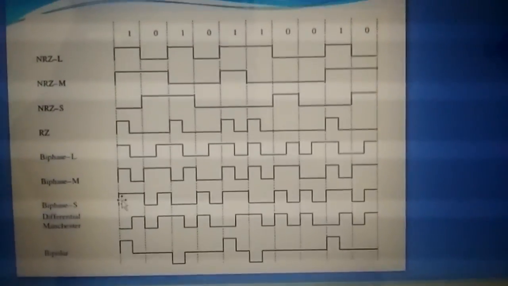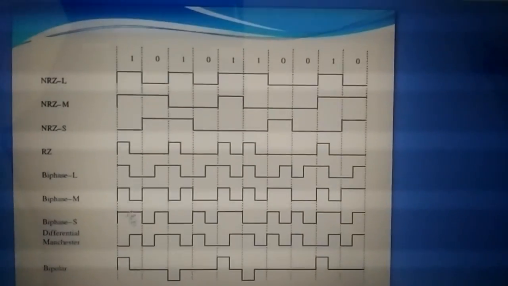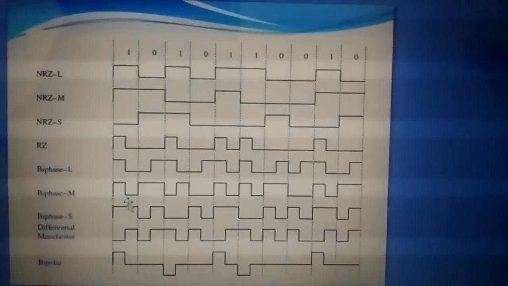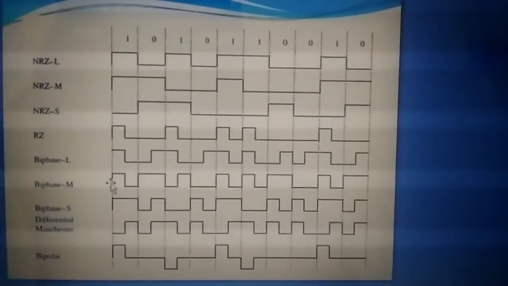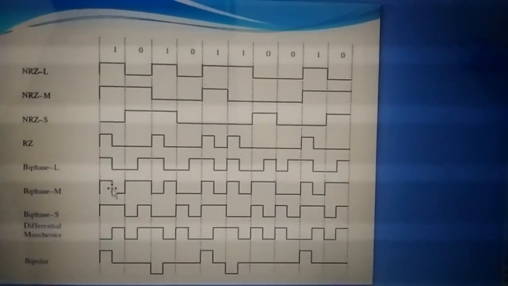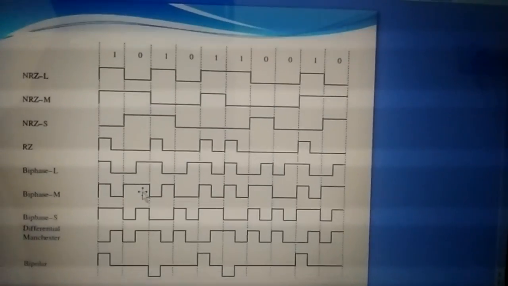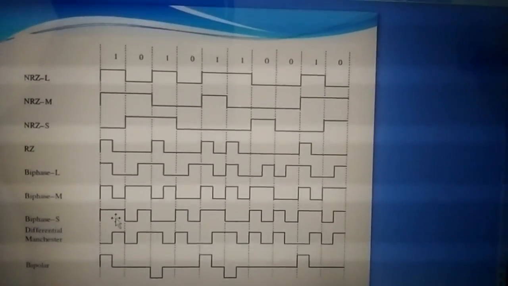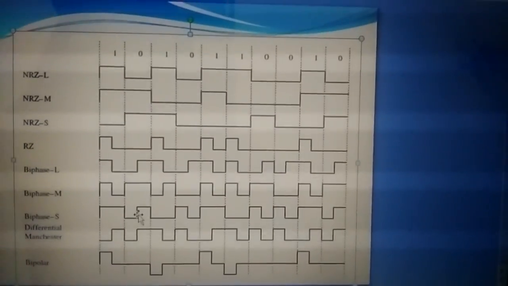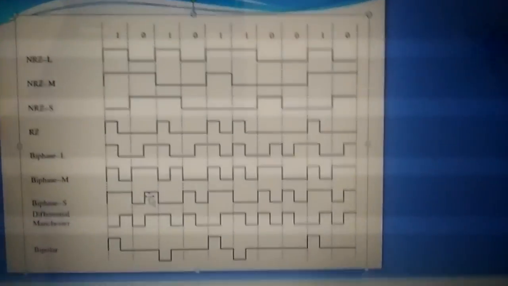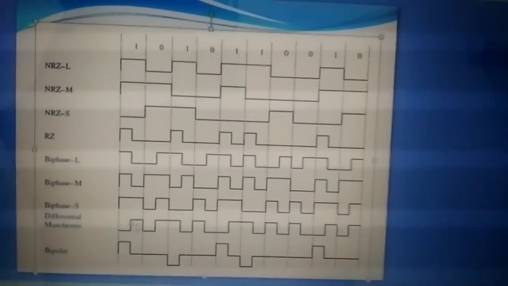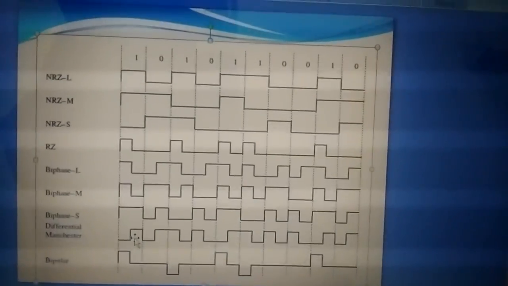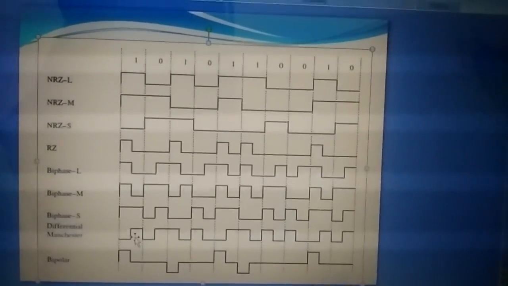And for biface, yes, for 1 you will have a full bit period, and for 0 you will have a half bit period. It is opposite to bifacium. In bifacium, for 1 you will have a half bit period and for 0 a full bit period. In biface, you will have a full bit period for 1 and a half bit period for 0. So it continues. And differential Manchester, there will be a transition where 0 and 1 change.